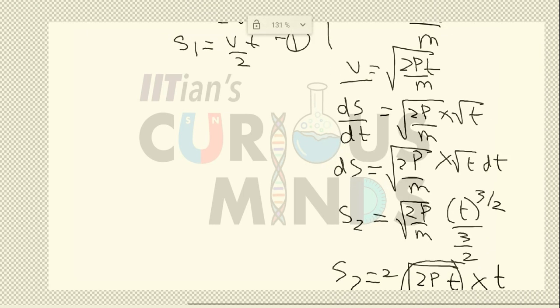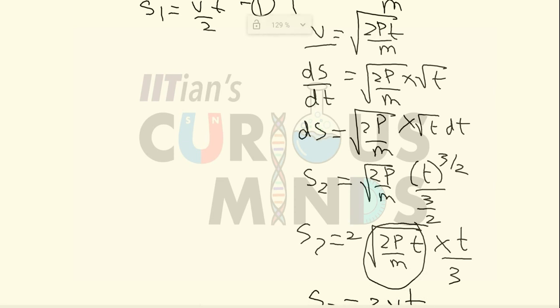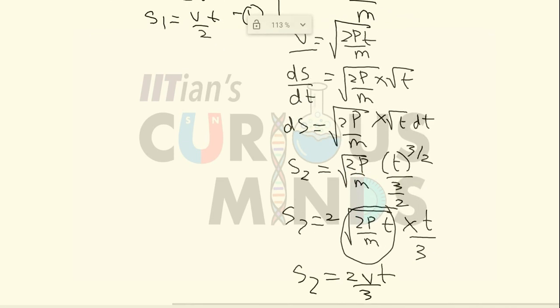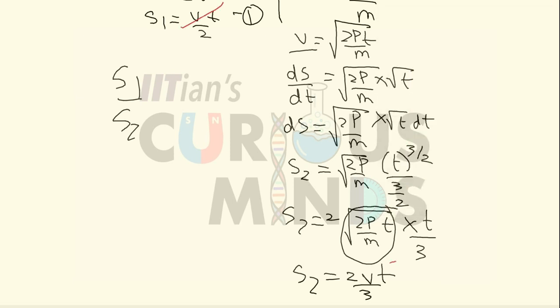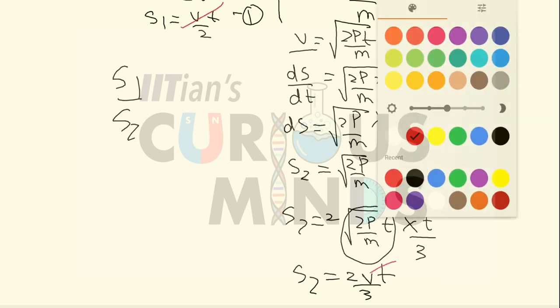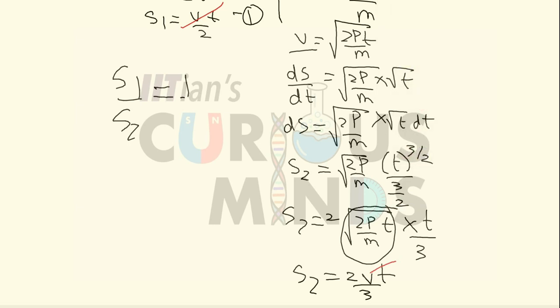When I take the ratio, if you can see both the equations together, s1 divided by s2, vt and vt will get cancelled out. So it will be equal to 1 by 2 into 3 by 2. So the ratio will come out to be 3 by 4. So the ratio of the displacement will be equal to 3 by 4 when both of them achieve the same velocity in the same amount of time.